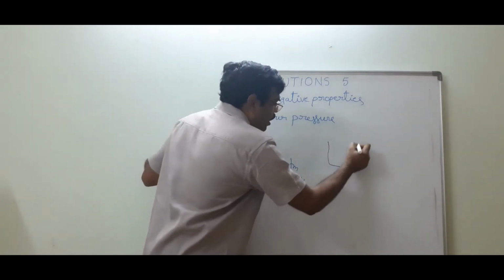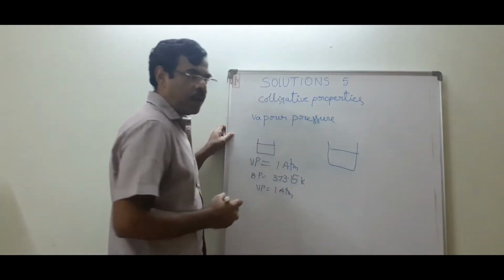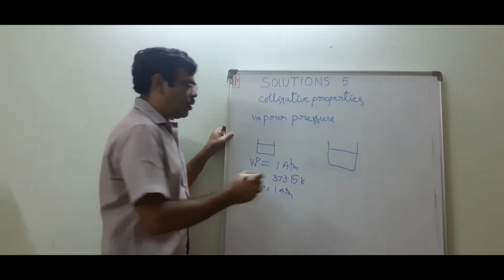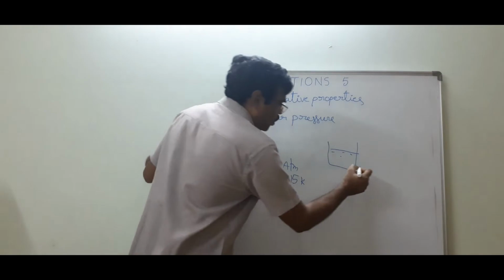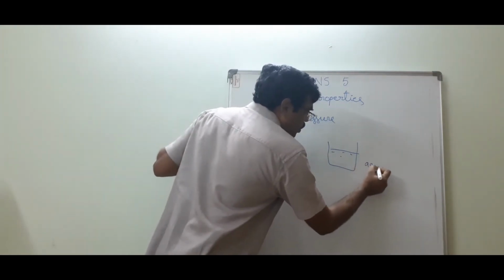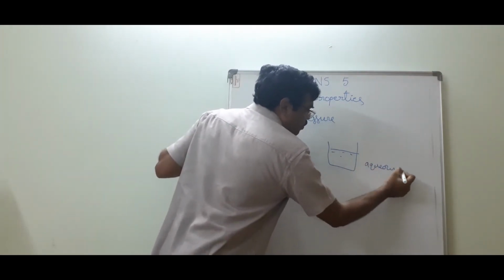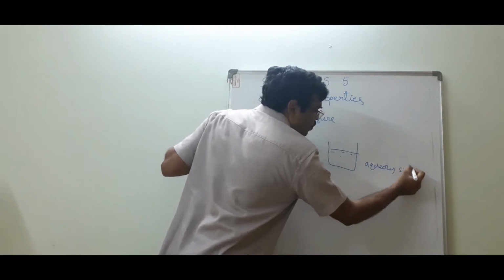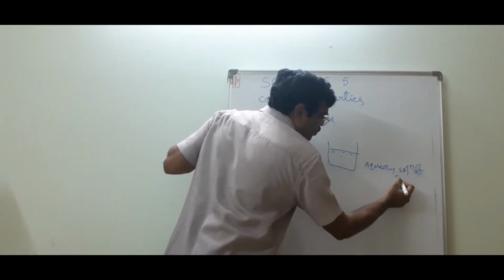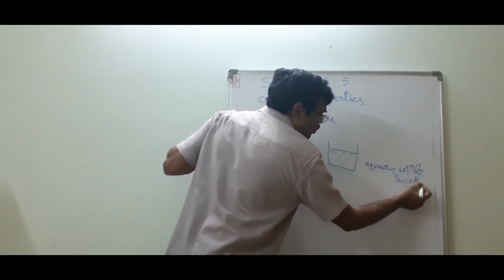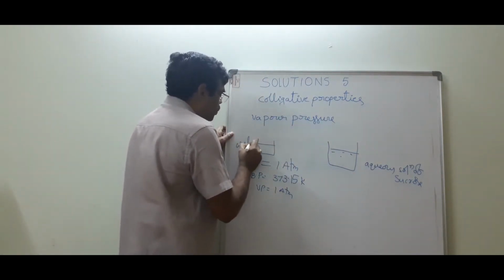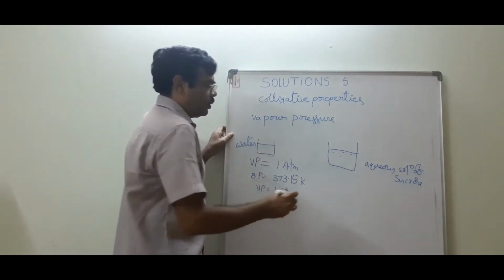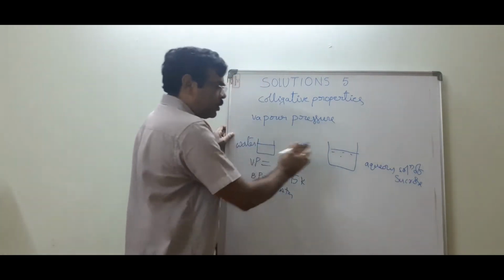Now, I add some sugar to the water. This is called aqueous solution of sucrose. This is pure water. This is solution. Pure solvent to solution.